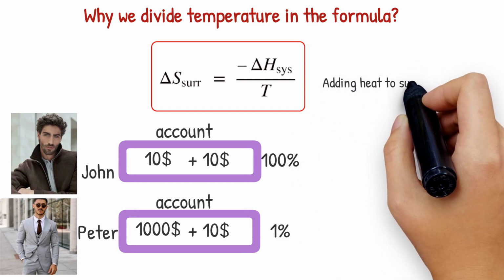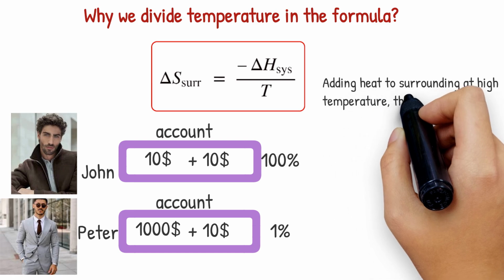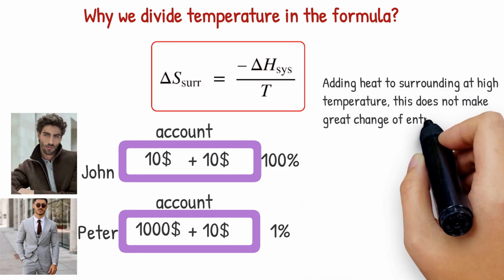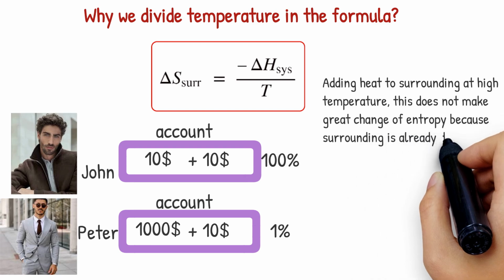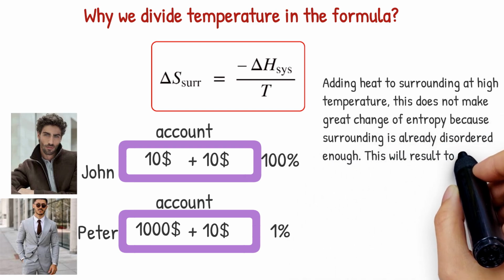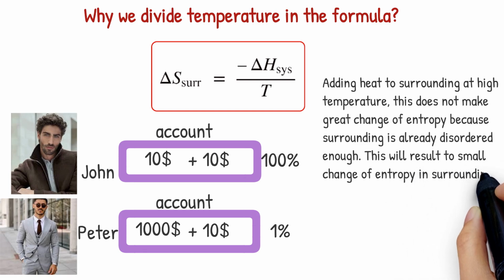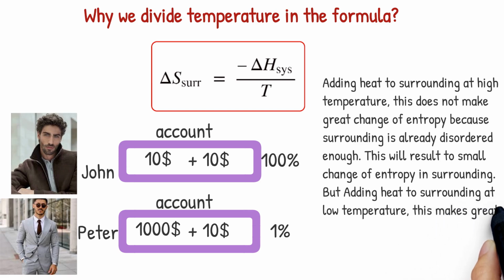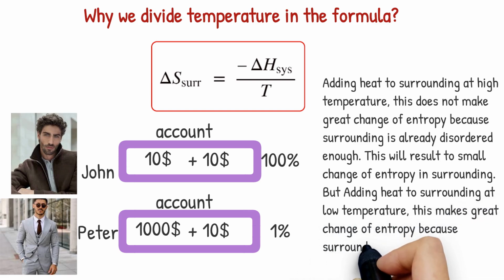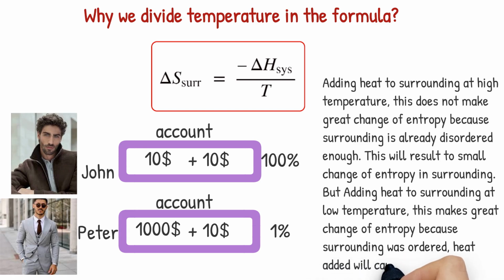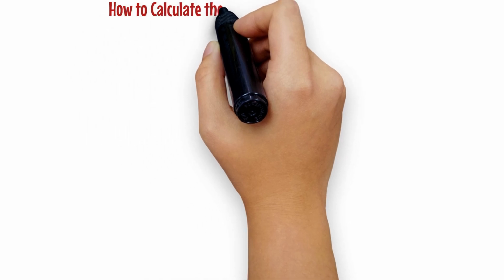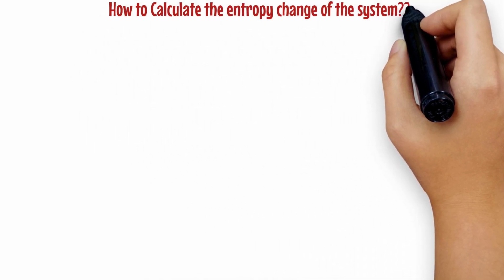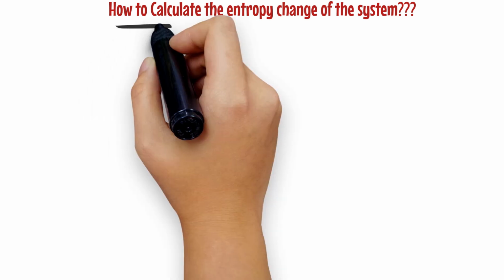Adding heat to surrounding at high temperature does not make great change of entropy, because surrounding is already disordered enough. This will result in small change of entropy in surrounding. But adding heat to surrounding at low temperature makes great change of entropy because surrounding was ordered, and heat added will cause high disorder. After calculating entropy change of surrounding, you have to calculate entropy change of system.